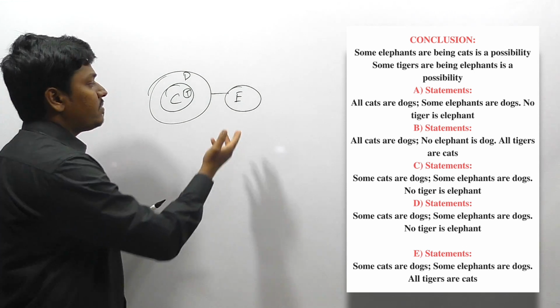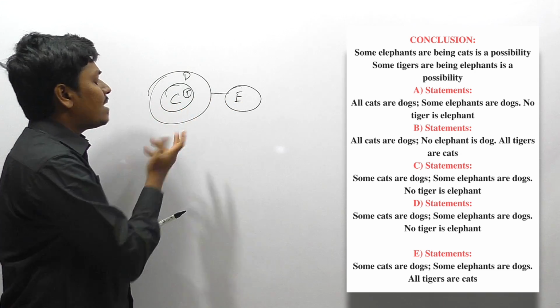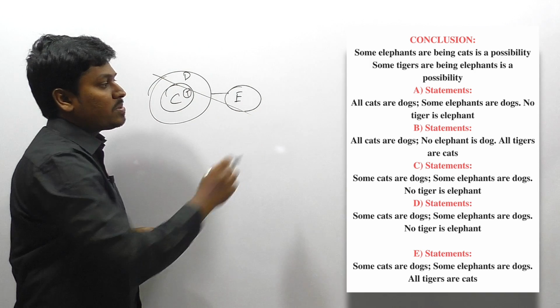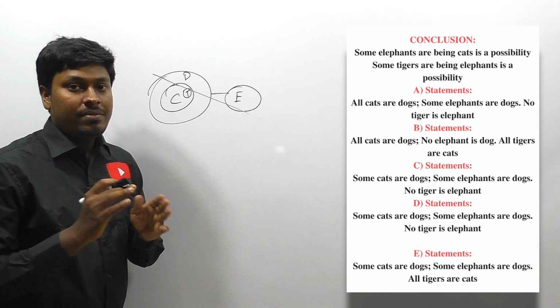It's not at all possible, friends, because they are saying that no dog is elephant. So how can some elephants be cats? Definitely it is not possible. So we can say that the second option, that is statement B, will be eliminated. So only one statement, that is statement number 5, will be the answer.